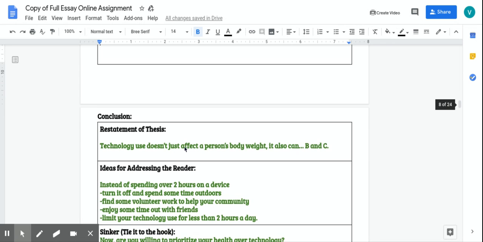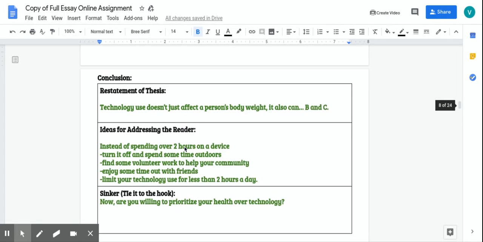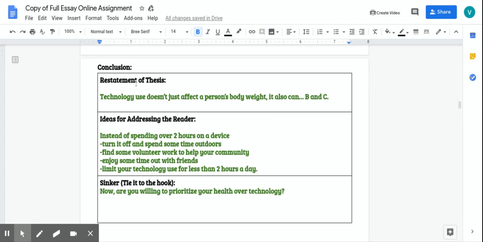Okay, lastly, the conclusion. The conclusion is we begin by restating the thesis in different words. Okay, so technology use doesn't just affect a person's body weight, it can also cause sleep problems and can exhaust the brain, just in different words. And then ideas for addressing the reader. So this was, we called it the call to action. Okay, so I just put some ideas down.